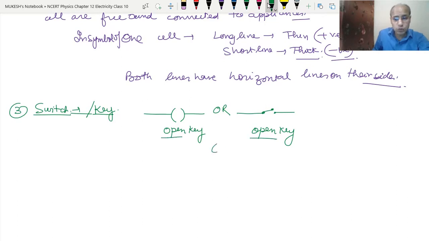Open means switched off. In our language, what we call it at home, switch off. When it is switched off, there will be no current flowing in it. There will be no current flowing in the circuit, and the circuit will not be complete. Clear? And now let's draw the closed key.